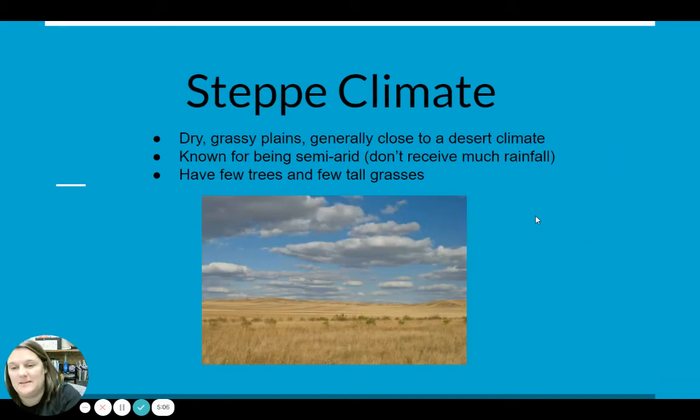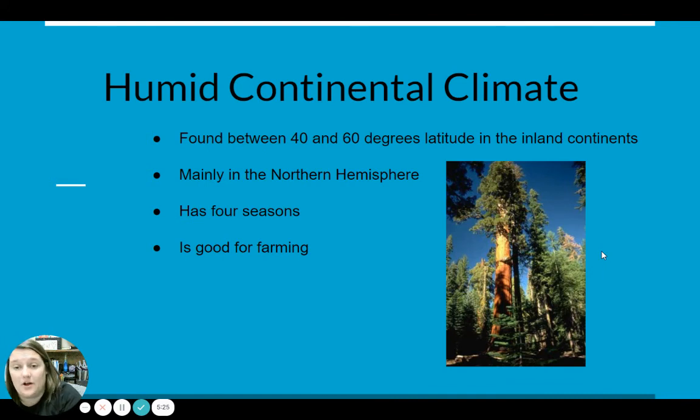All right, your steppe climate. This is going to be dry, grassy plains, generally close to a desert climate. So it's kind of going to be like the part of the desert that's receding. It's known for being semi-arid. So not much rainfall, but definitely not as severe as the desert. Few trees, few tall grasses in this climate. Next, we have our humid continental climate. This is going to be found between 40 and 60 degrees latitude in the inland of continents, so away from the coast. It's mainly in the northern hemisphere. 4 seasons is good for farming.